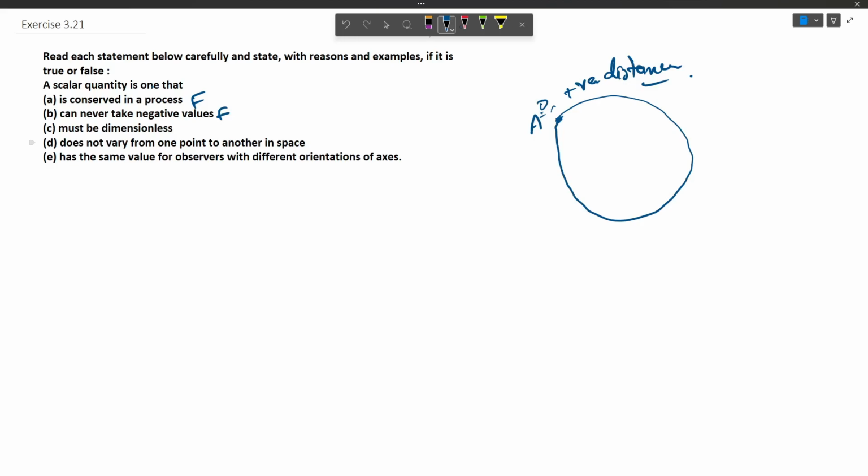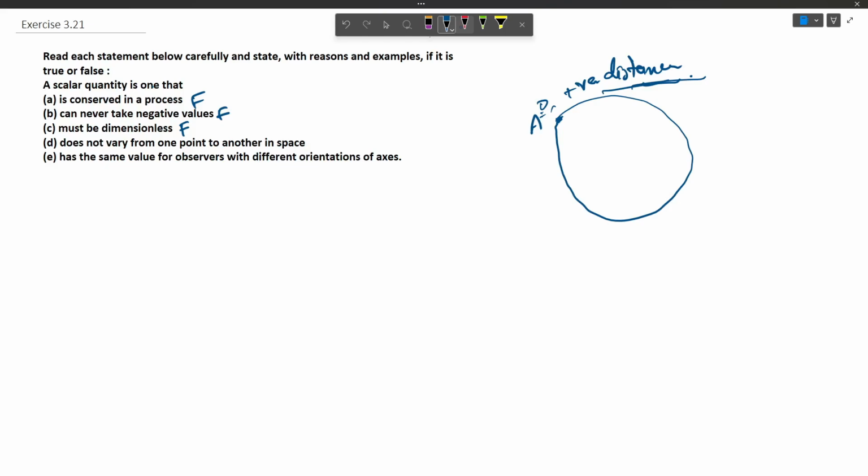And in C, we have: a scalar quantity is one that must be dimensionless. So this is an utterly false statement because distance and speed are all scalar quantities, but they have definite dimensions. So this is false. Now fourth, we have: a scalar quantity is one that does not vary from one point to another in space.